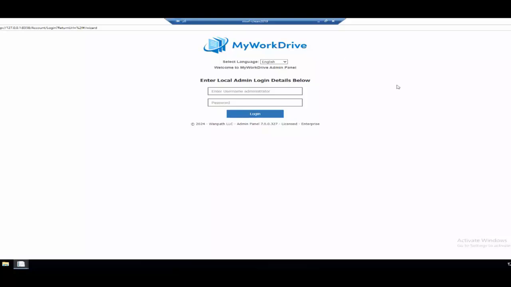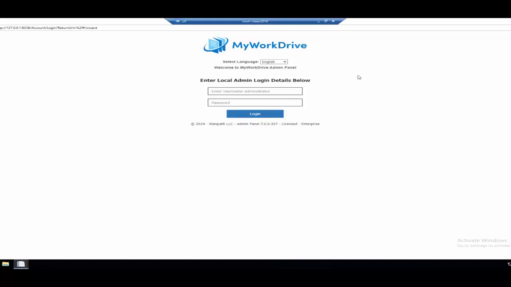Now that machine is not domain joined, and once I've installed the MyWorkDrive server setup, as Scott showed, if you're not domain joined, by default, it's going to prompt you to do Azure AD Entra ID mode. It knows that it's not domain joined, so it assumes that you're going to want to do it that way. If it is domain joined, it'll automatically select Active Directory mode. So then the first question becomes, again, how do I log in?